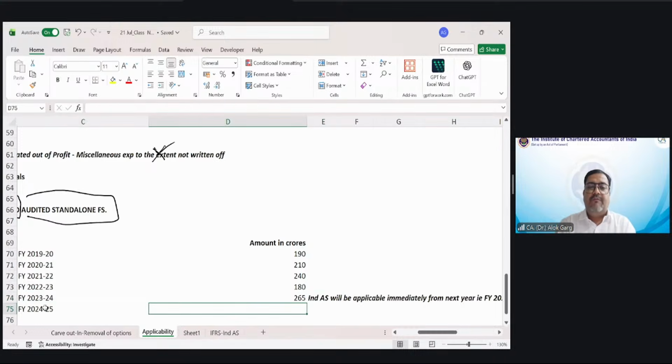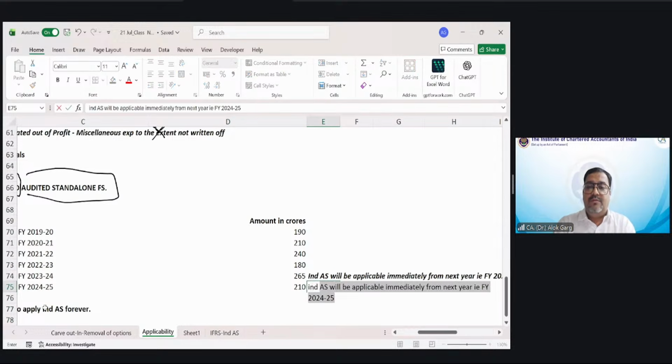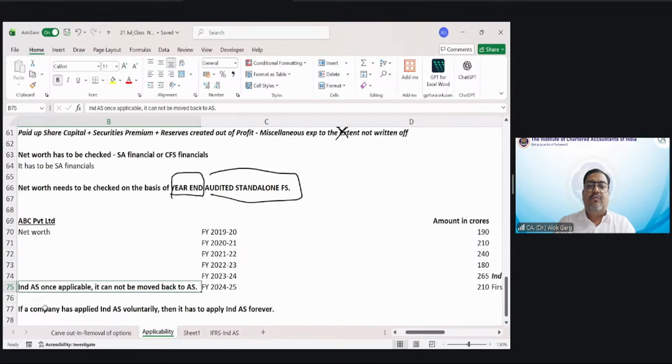In FY 24-25, the first Ind AS financial statement is prepared and filed, and the net worth has gone down to 210 crores, below 250 crores.